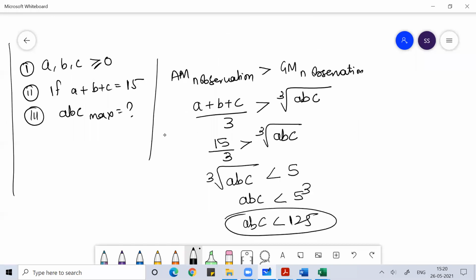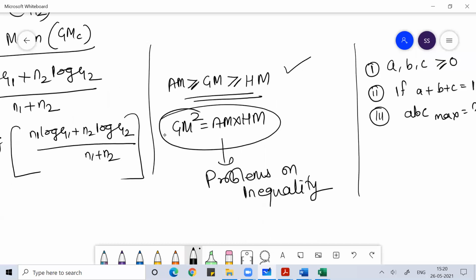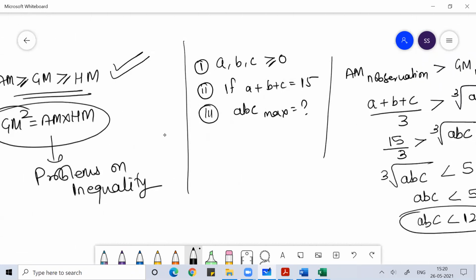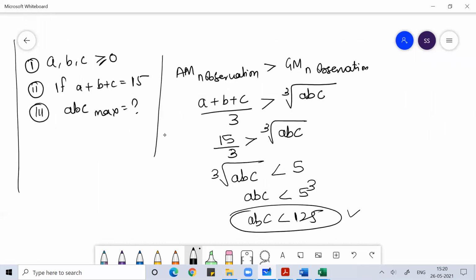So we use the concept I told you, that whenever we have arithmetic mean, geometric mean, and harmonic mean, we use this relationship. The arithmetic mean of n observations is greater than or equal to the geometric mean of n observations, and that is greater than or equal to the harmonic mean of n observations. The same way you can solve problems of maxima and minima. So the maximum value of abc would be 125.